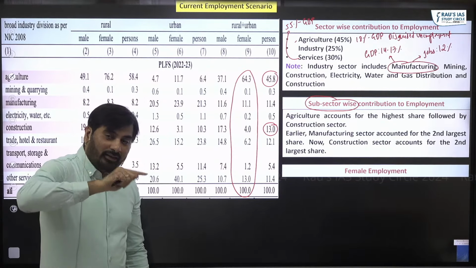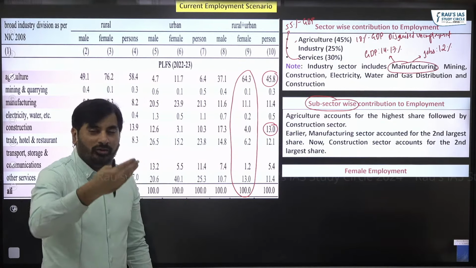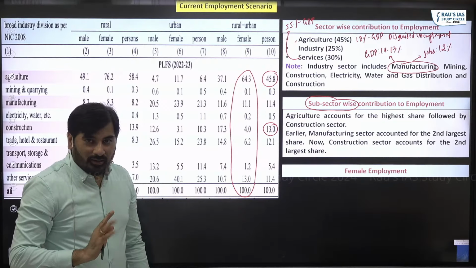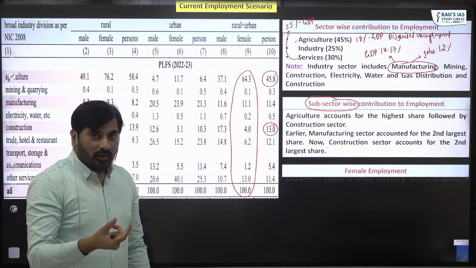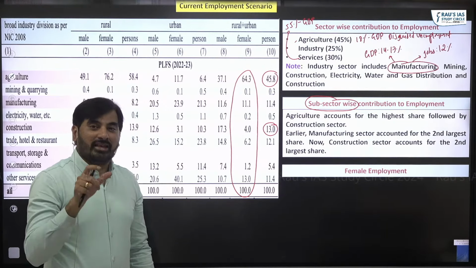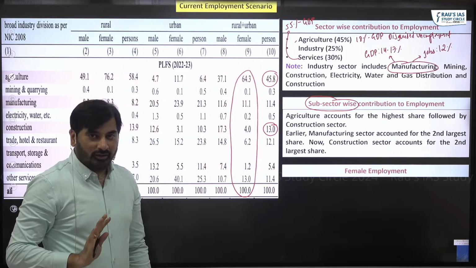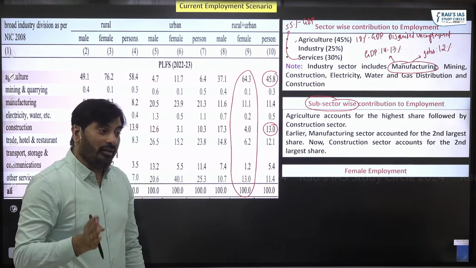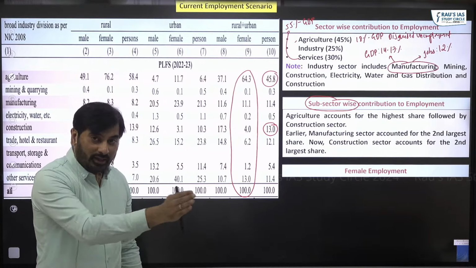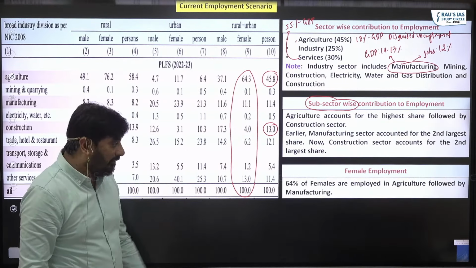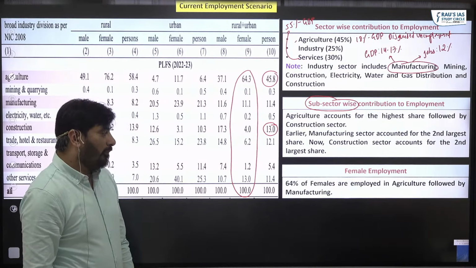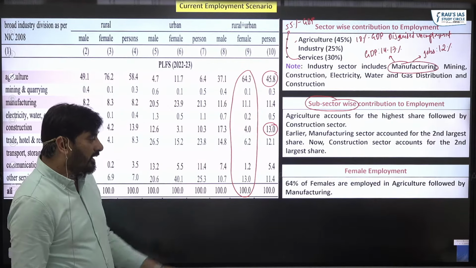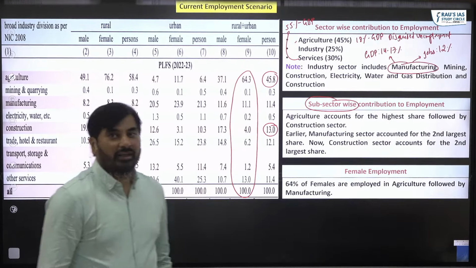This has in turn forced the women to take up agriculture. This phenomenon, we call it feminization of agriculture. So we are witnessing a greater feminization of agriculture where more women are taking up agriculture related activities. So you can see 64% of females are employed in agriculture, followed by manufacturing.